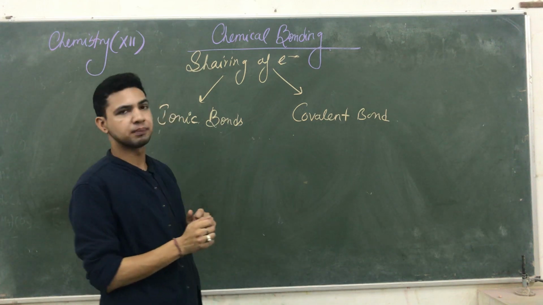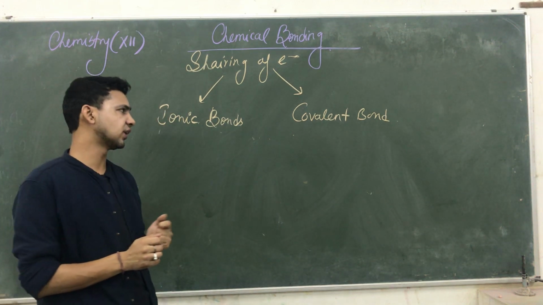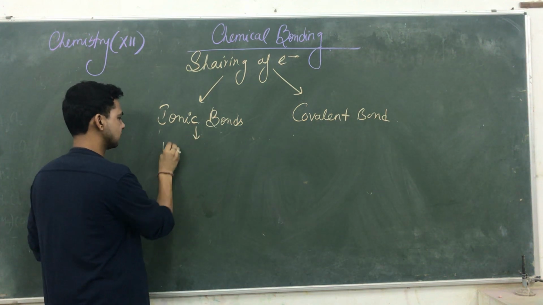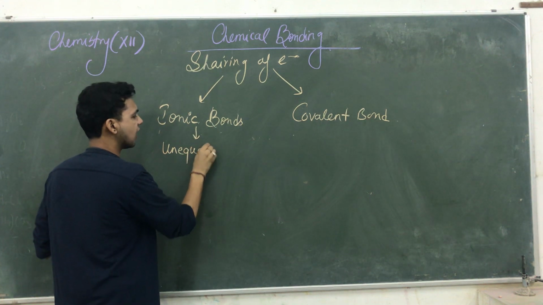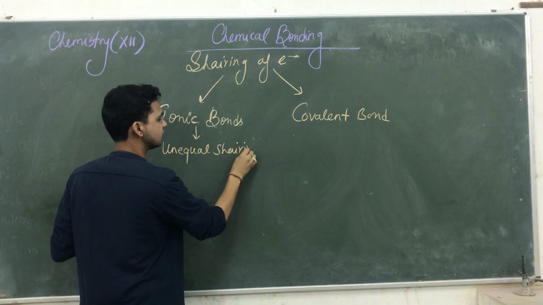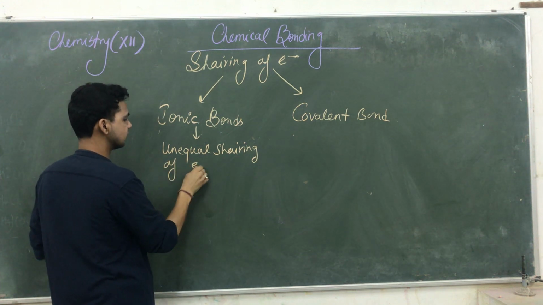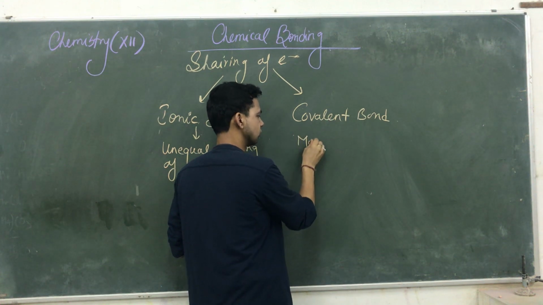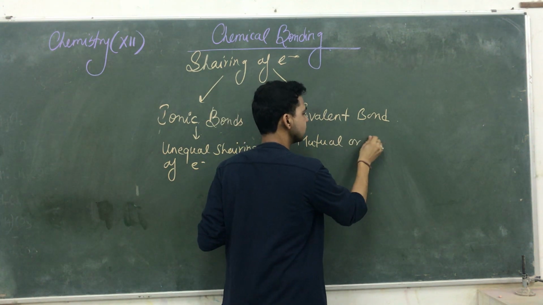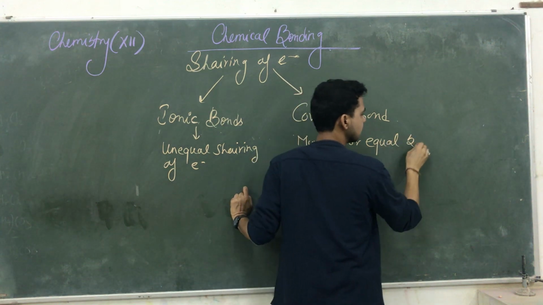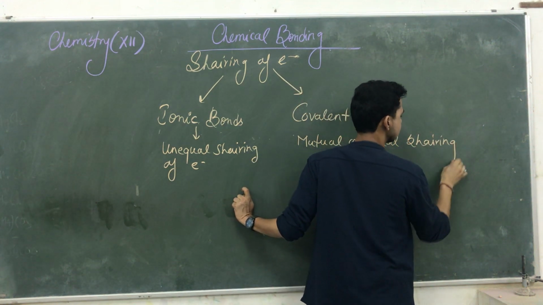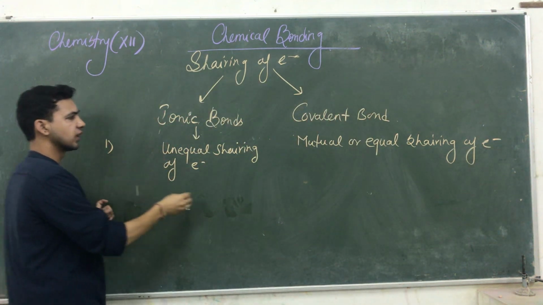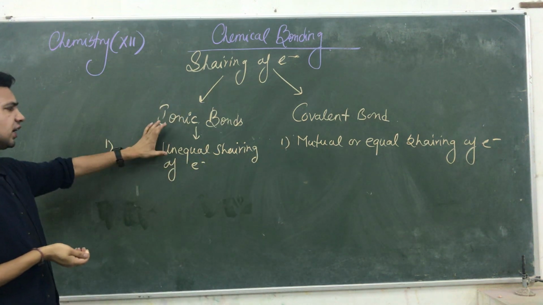Both types of compounds are different, and we are going to differentiate between them, but before this, I am showing you how they form. The ionic bond is formed by unequal sharing of electrons, and the covalent bond is formed by mutual or equal sharing of electrons. So that is the first point. The ionic bond is always formed by the unequal sharing of electrons.